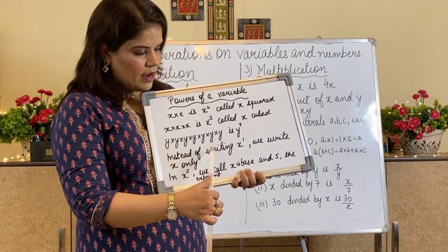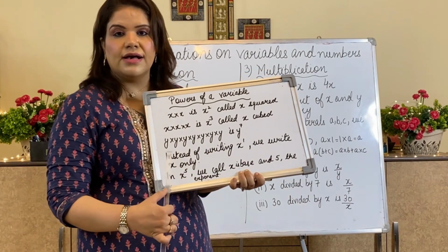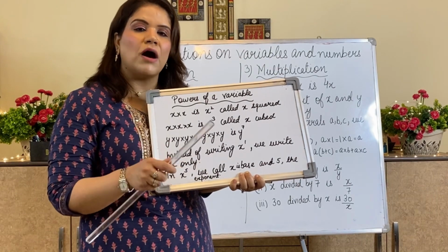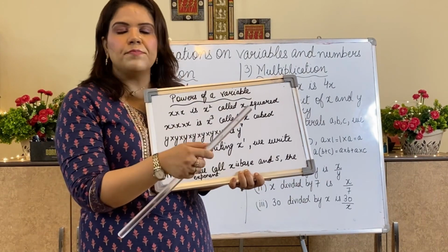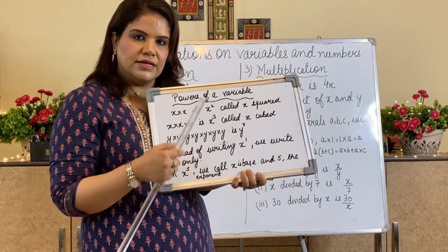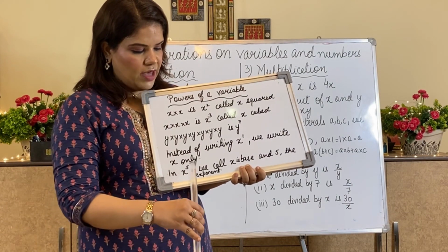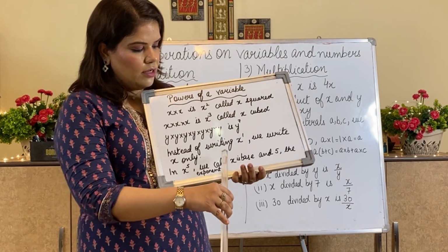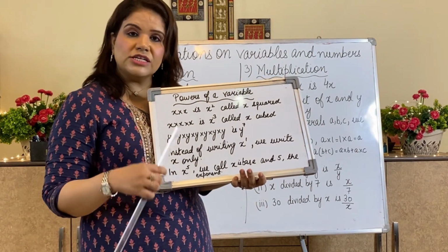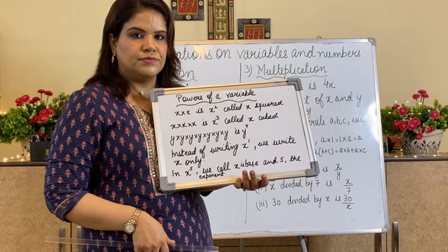Instead of writing x raised to power 1, we write it as x only. When we have x only, that means its power is 1. We don't write that power again and again. It is understood. In x raised to power 5, we call x the base and 5 the exponent. X will be my base and 5 will be my exponent.